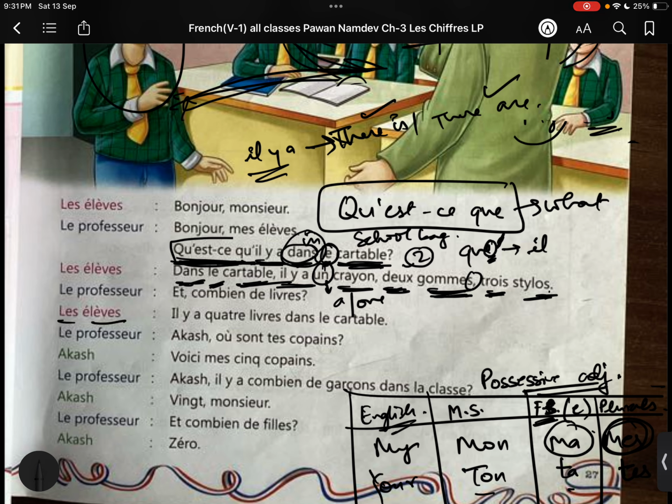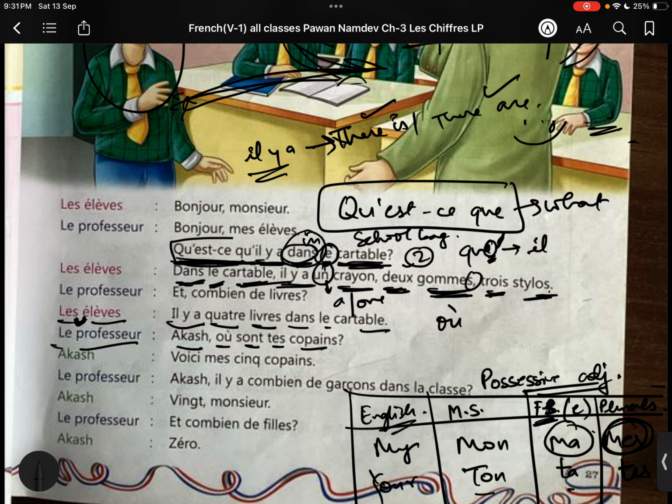Les élèves. Why am I saying "zlev"? Because of liaison. After the S you have a vowel, so we combine the sound: les élèves. The children are saying, Ilya, there are 4 books, 4 livres dans la cartable, in the bag. The professor is saying, Akash, où sont tes copains?